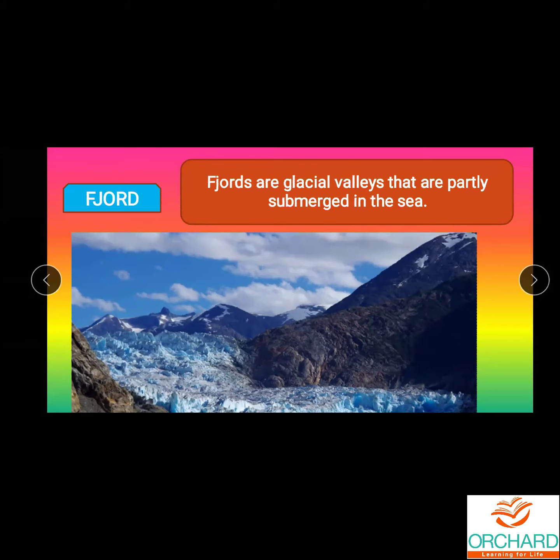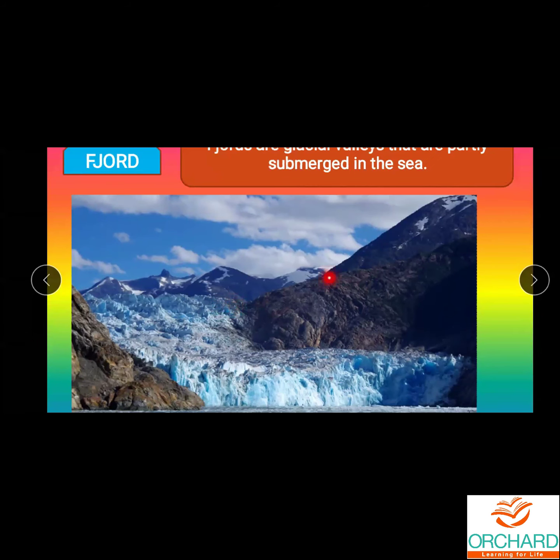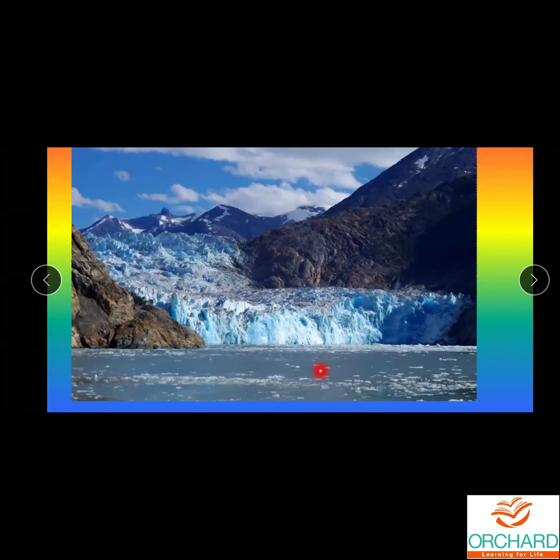That is why we call them fjords. You can see the picture here, the water which flows. So when the valleys are submerged under the sea, it is called what? Fjords.